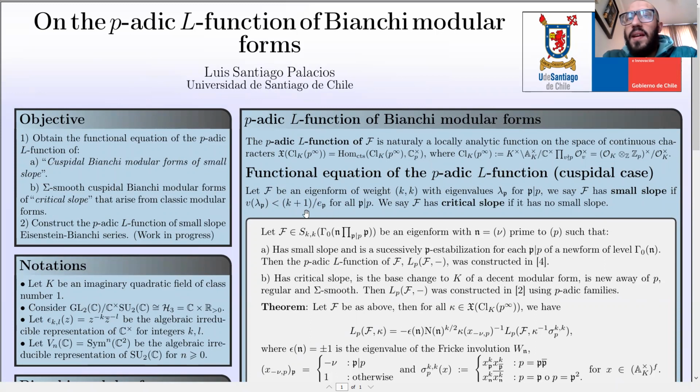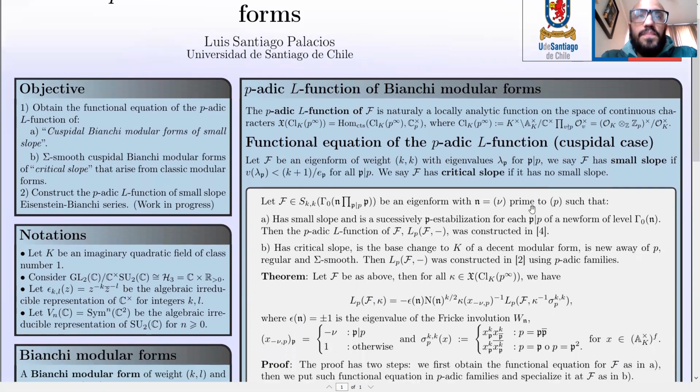We have this definition. If F is an eigenform of weight (k, k) and eigenvalues lambda_p, we say F has small slope if the p-adic valuation of lambda_p satisfies this condition for all p. And we say F has critical slope if it does not have small slope.